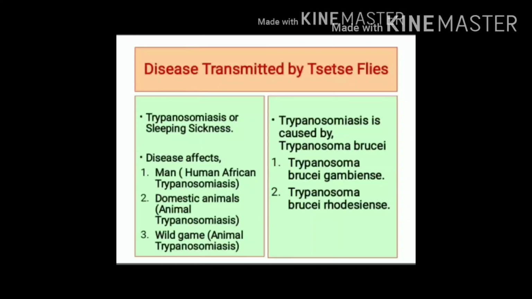Trypanosomiasis is caused by Trypanosoma brucei. There are two subspecies of Trypanosoma brucei which are involved in transmission of trypanosomiasis. These are Trypanosoma brucei gambiense and Trypanosoma brucei rhodesiense.